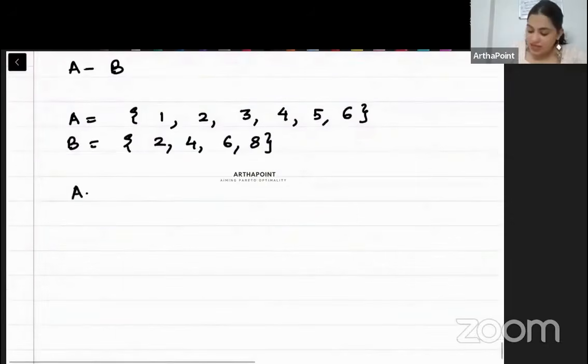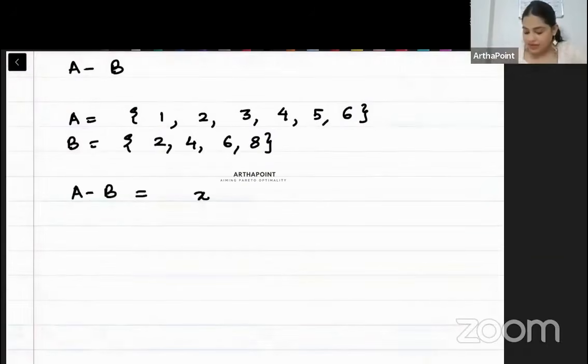When I say A minus B, it means I will remove the elements of B. So how will I write that? X, such that X should belong to A, and X should be removed if it belongs to B. Subtract those.